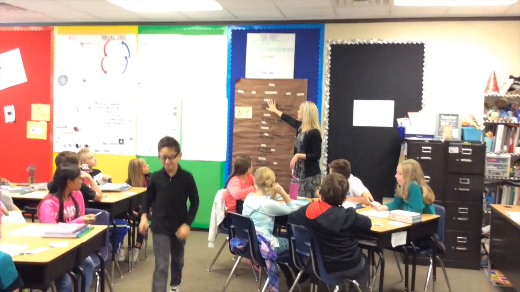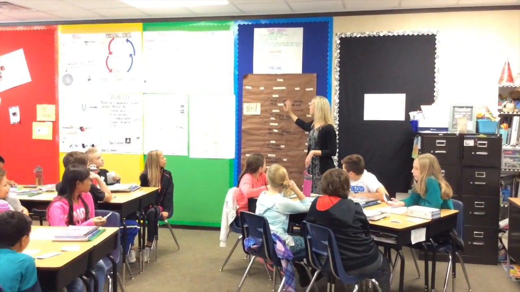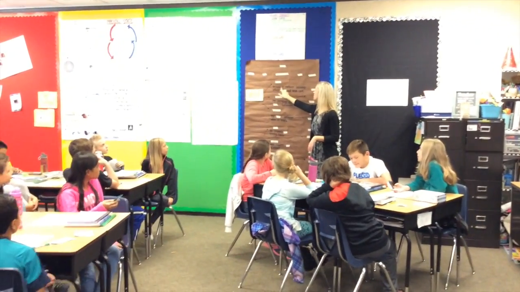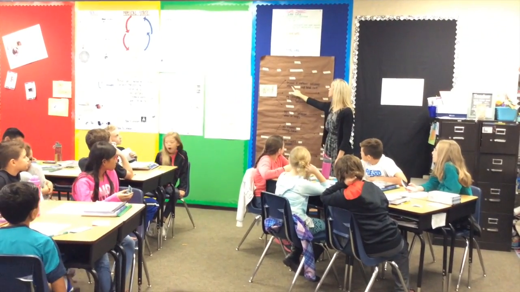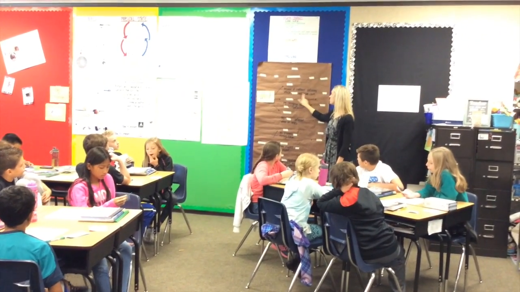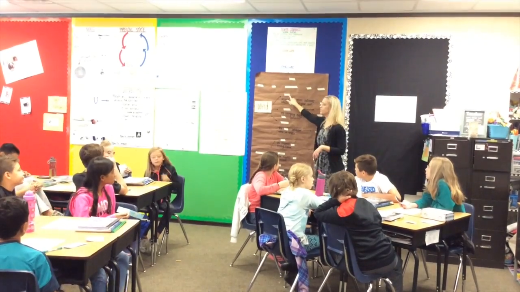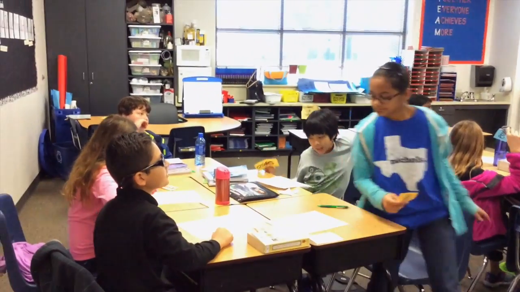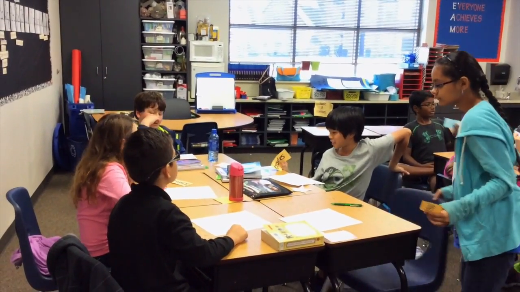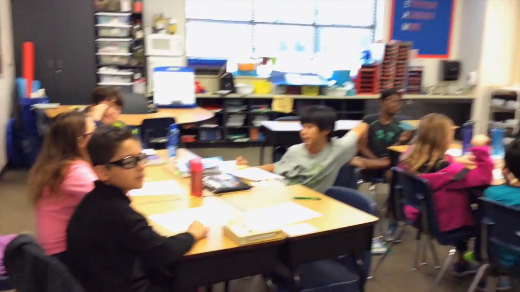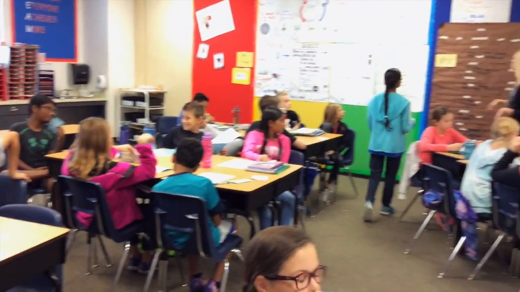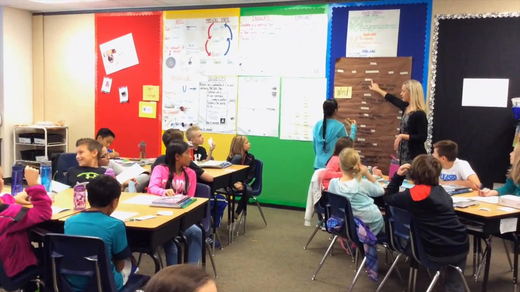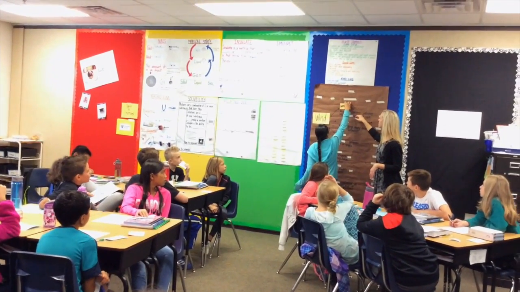Now we need to think about which words are going to go here. Wind is going to do something because it contains sediment, which blast and break rock. Who thinks they've got the words that belong here? All right, so wind is going to weather. Do you agree?